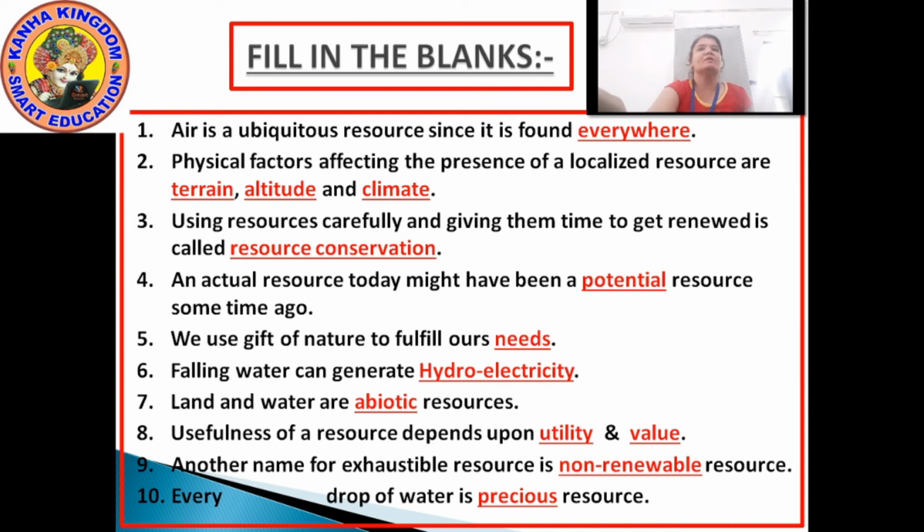Next, physical factors affecting the presence of a localized resource are dash, dash and dash. What is it? Answer is terrain, altitude and climate. Physical factors affecting the presence of a localized resource are terrain, that is T-E-R-R-A-I-N.